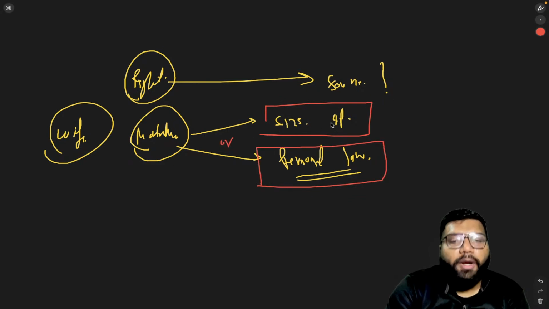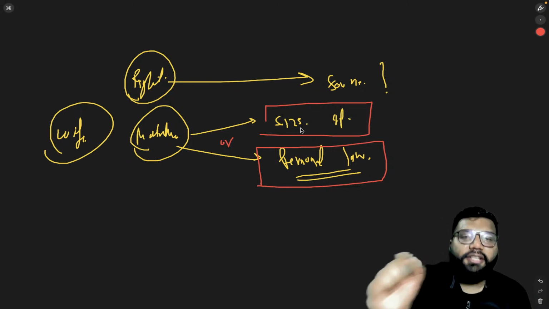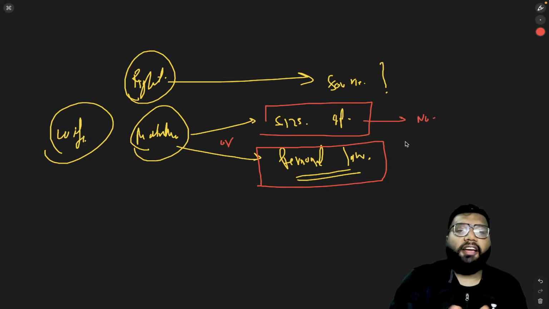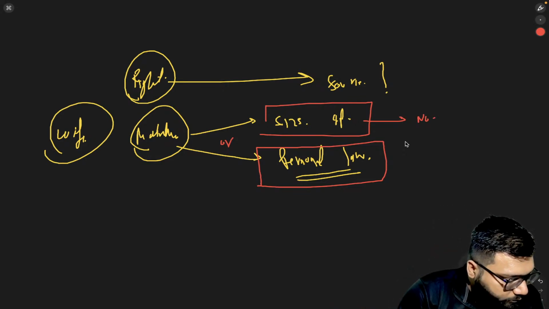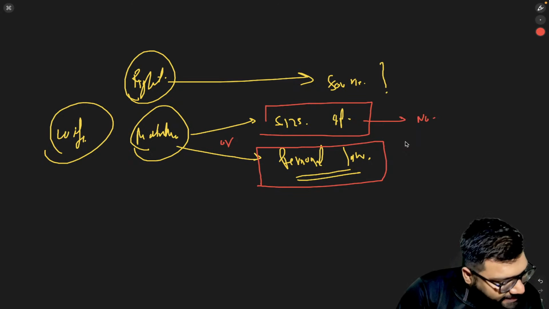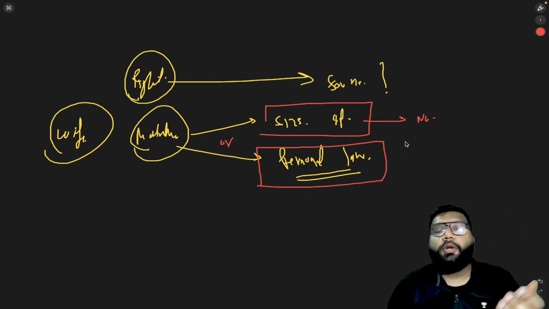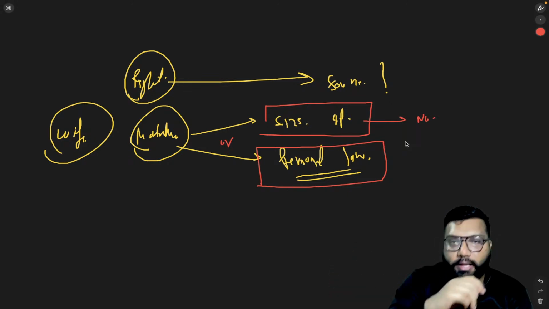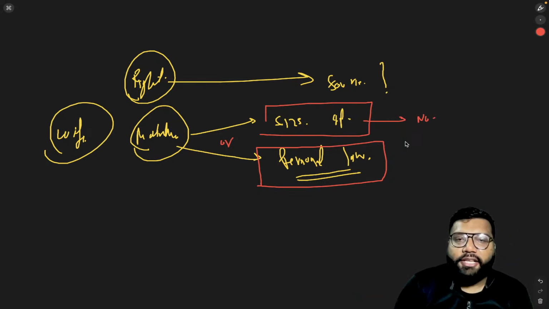When it comes to 125, I specifically ask you, can she claim under section 125? So the answer is no, not under section 125. What is the reasoning? Section 125 clause 1. That's it. Exactly, Aru. And you can yourself go through section 125.1 as well, if you have the Bare Act, or if you want to Google that section. I hope everyone is clear, so I can move to the next one.